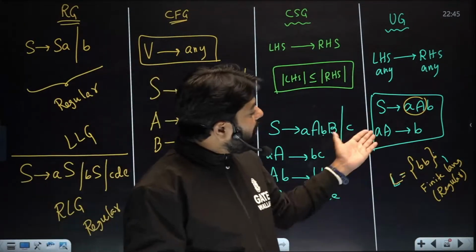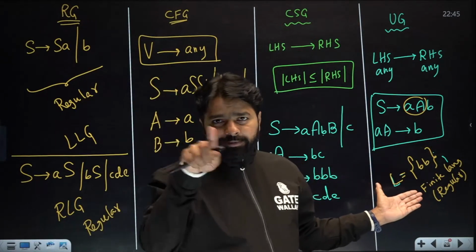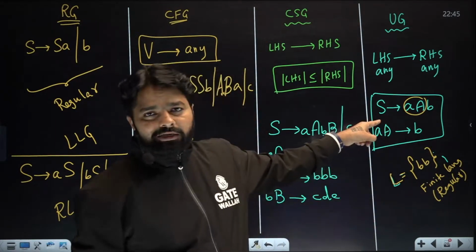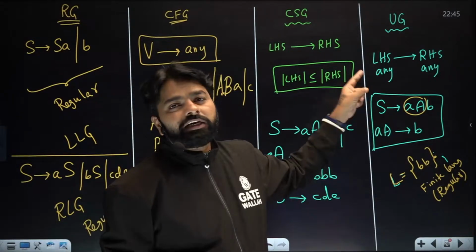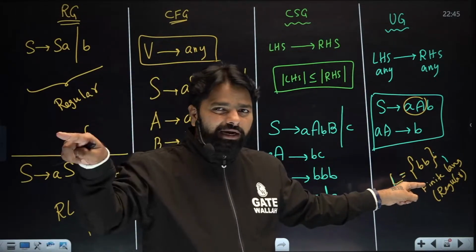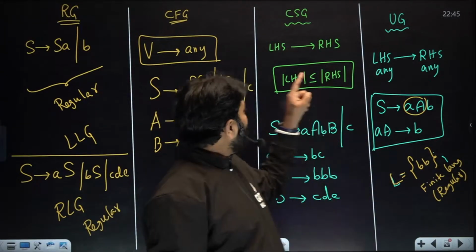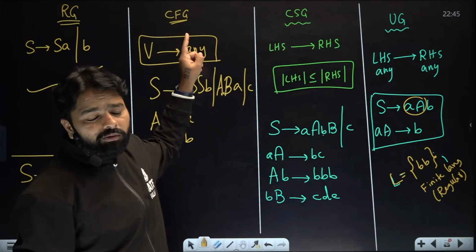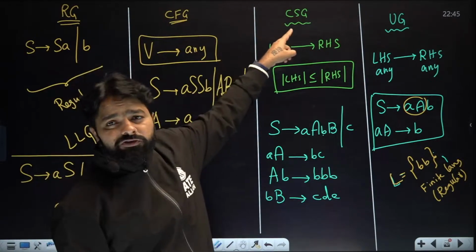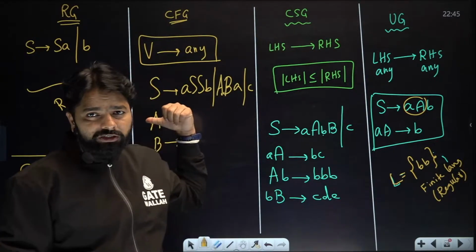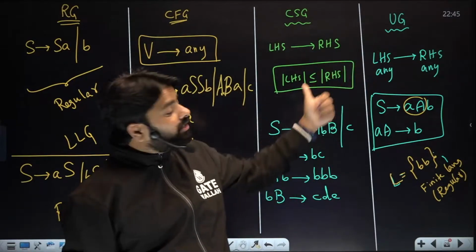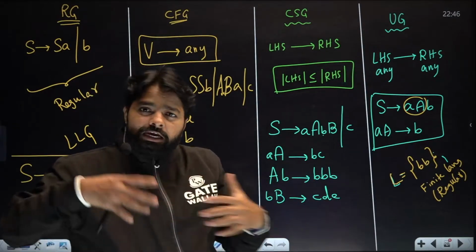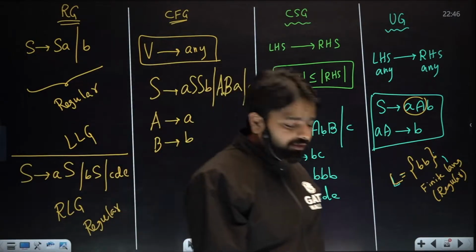Even a non-regular grammar can generate a regular language. Is that statement clear? The grammar is not regular, so a non-regular grammar can generate a regular language. Remember that line. Similarly, a non-context-free grammar can generate a context-free language, and a non-context-sensitive grammar can generate a context-sensitive language. These statements are always there.